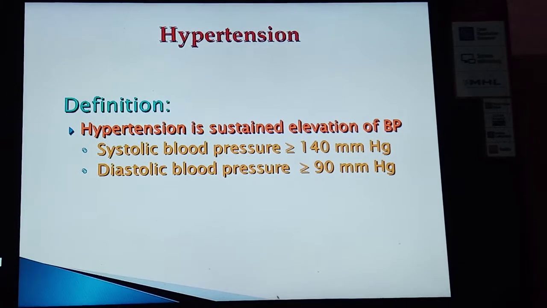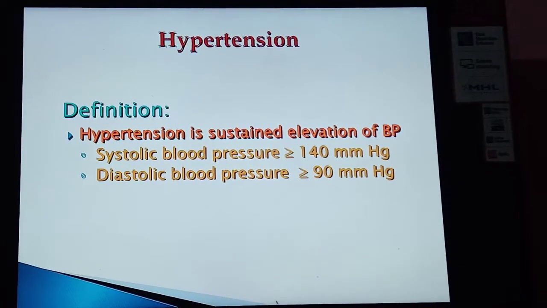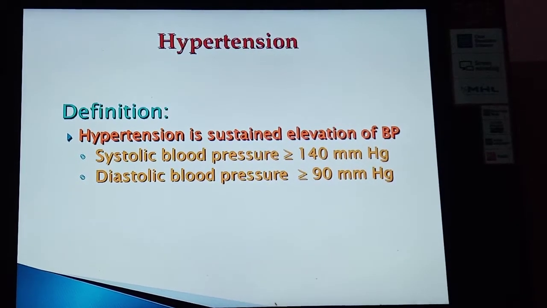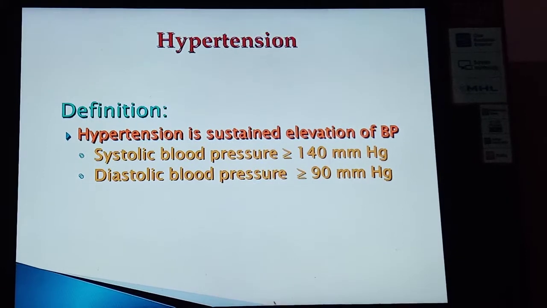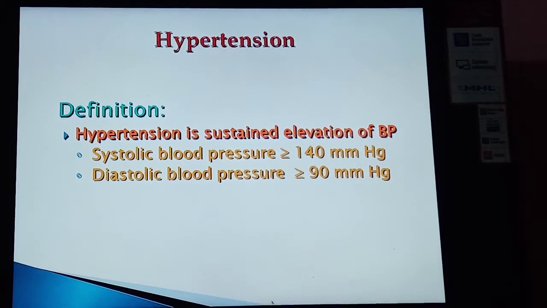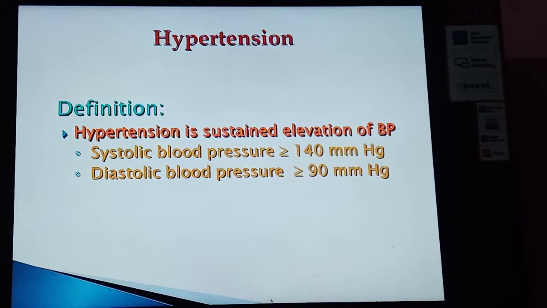Now the definition of hypertension. Hypertension is defined as a sustained elevation of blood pressure: systolic blood pressure more than or equal to 140 mmHg and diastolic blood pressure more than or equal to 90 mmHg.